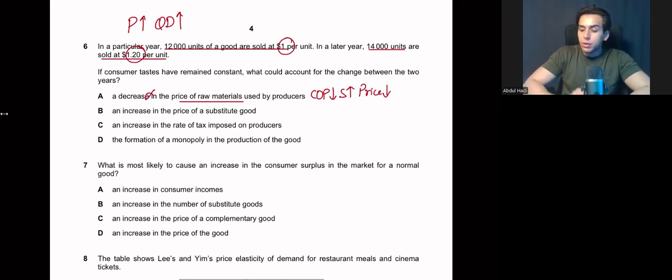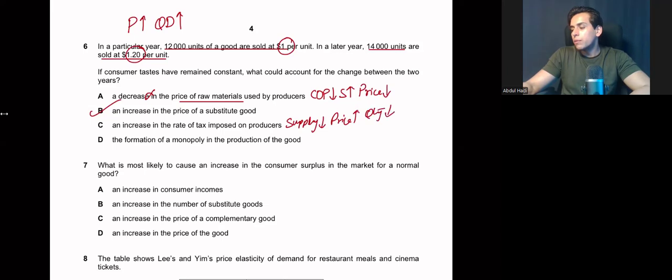An increase in the price of a substitute good could be correct, like I just gave you the example of Pepsi and Coke. An increase in the rate of tax imposed on producers. Again, this will reduce supply. Yes, this will increase price level, but your overall quantity will fall. It will not increase. The formation of a monopoly in the production of the good is not necessary, and usually a monopoly reduces the equilibrium quantity to increase the price level. It creates an artificial shortage. So the answer is B.